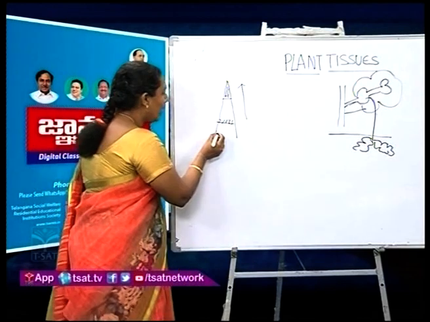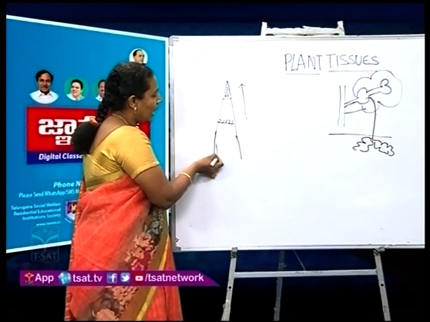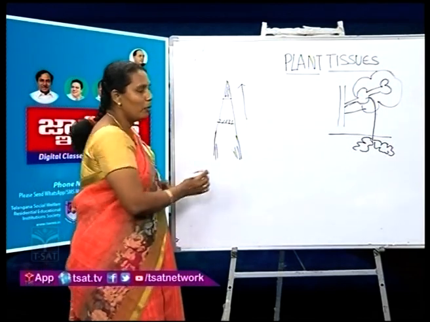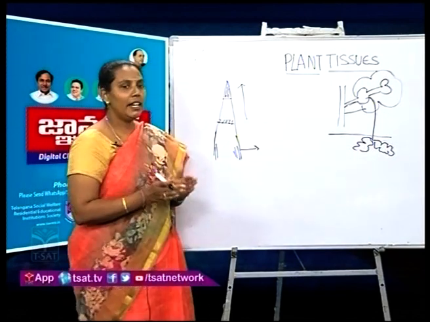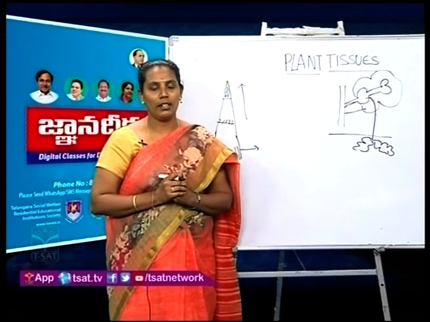Next, coming to the lateral meristem. Lateral meristem means it is present in the lateral portion of the plant. It promotes lateral growth, means it increases the diameter of the plant.